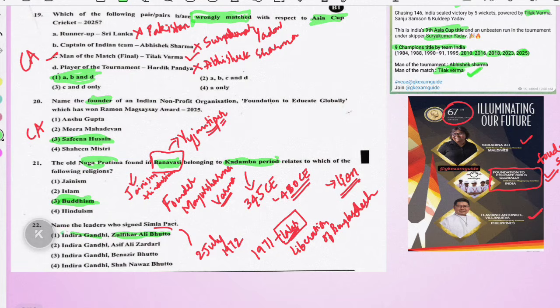That time they signed this pact, but this has been asked in the exam due to the Pahalgam terror attack. Pakistan has suspended the Simla Pact. So this has been asked, and this is a static part as well as current affairs part. 100% it will be related to the news only. So you should be 100% attached with the news.